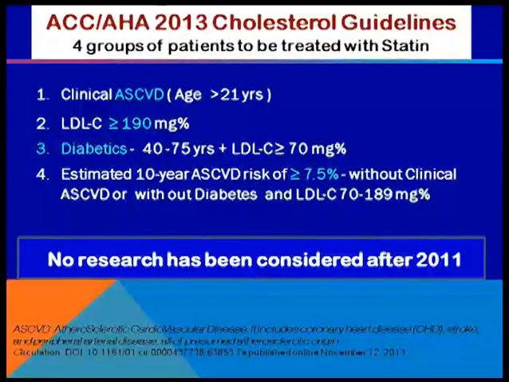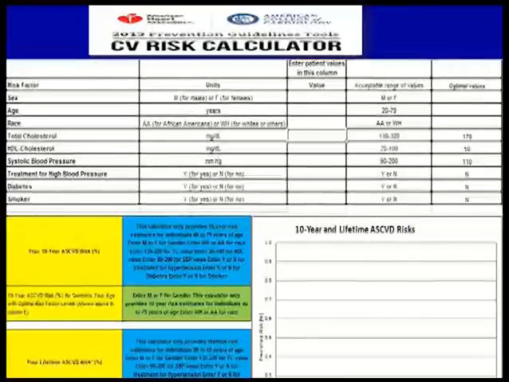Then all diabetics between 40 to 75, even if LDL is less than 190 but more than 70, they should be given moderate to high intensity statins. And when estimated CVD risk is more than 7.5%. So these are the 4 categories. But these guidelines, this is the risk calculator, pooled cohort equation, on which we have to calculate the cardiovascular risk.